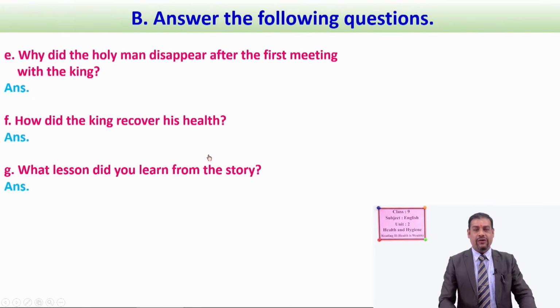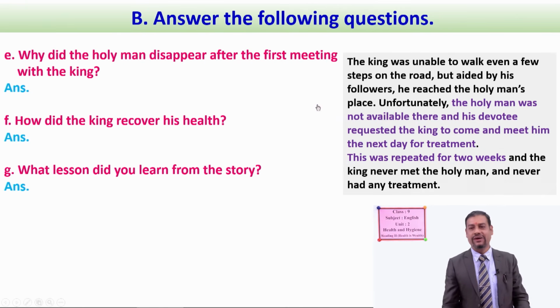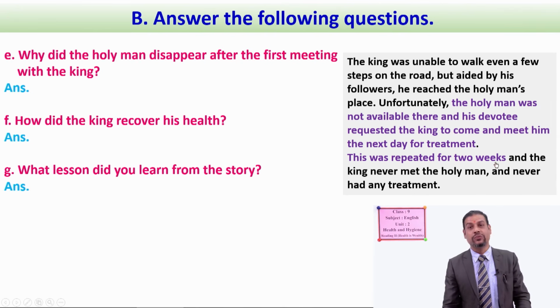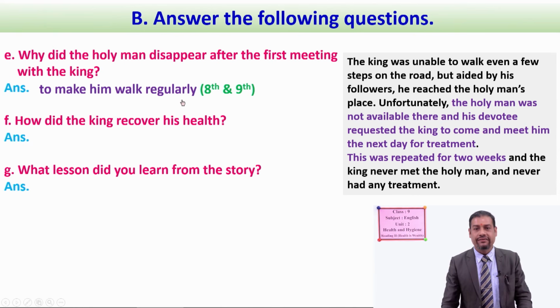Okay. Now we have three more questions. Why did the holy man disappear after the first meeting with the king? What is the reason? You have to find out. And this answer you can find in this paragraph. So the highlighted ideas here: the holy man was not available there and his devotee requested the king to come and meet him the next day for treatment. This was repeated for 2 weeks, and your answer can be written like this: to make him walk regularly so that he could lose his weight.